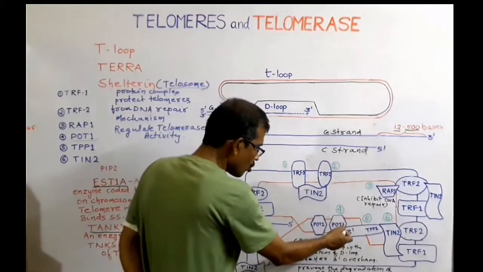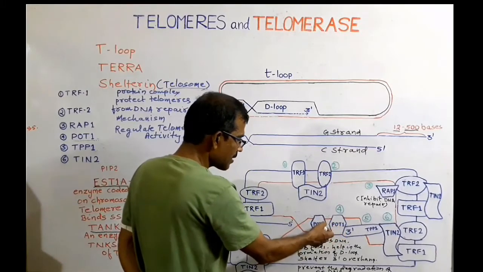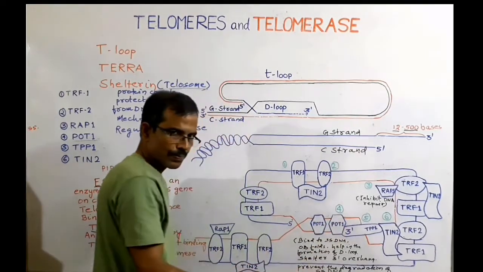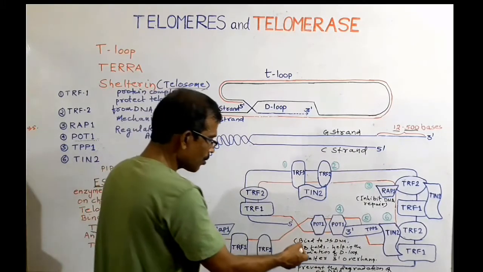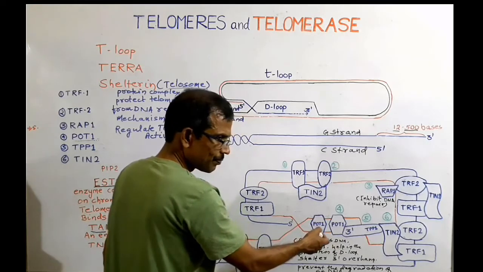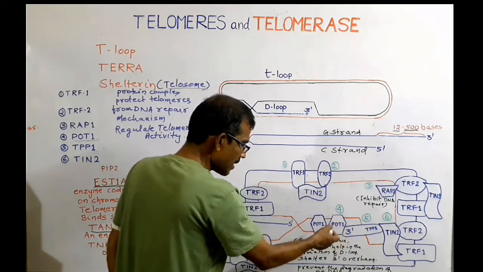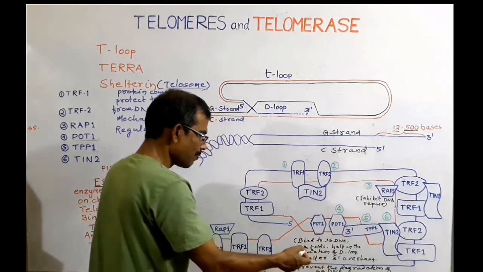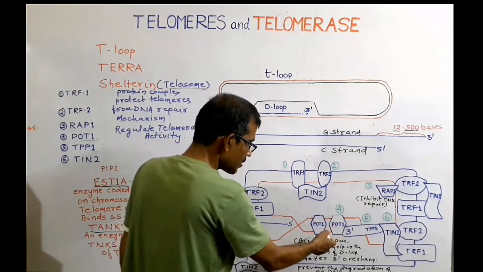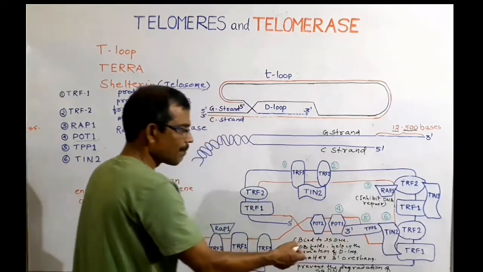It contains OB folds and this subunit helps in the formation of D loop. This subunit shelters the 3' overhang and it prevents the degradation of single-stranded DNA.